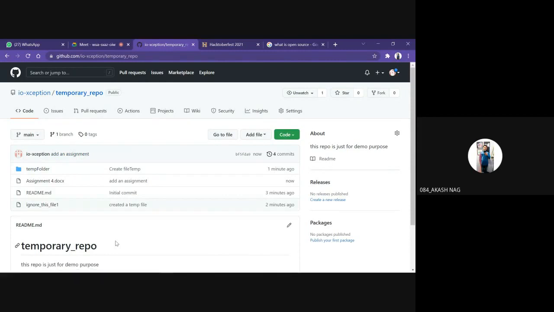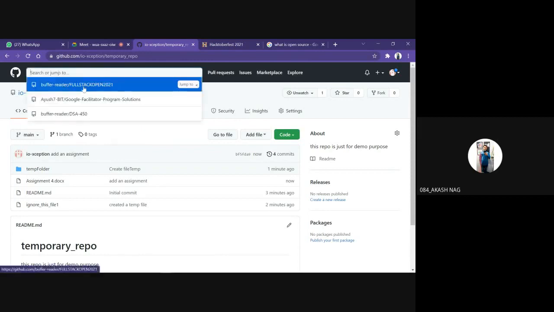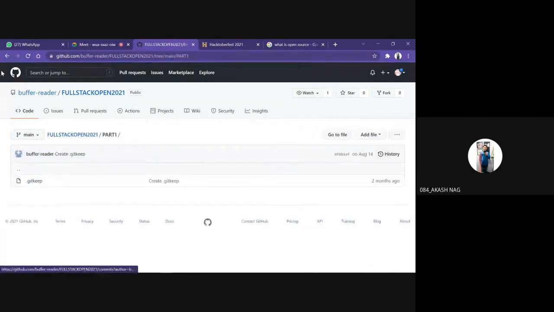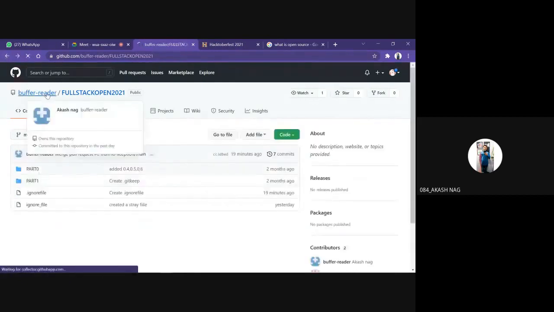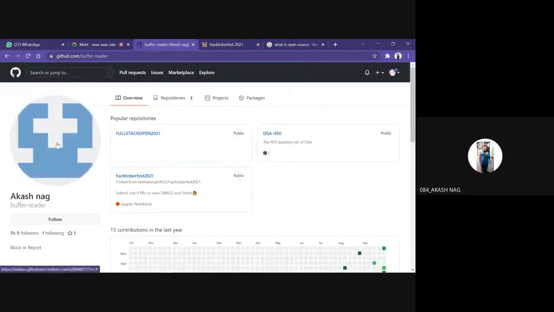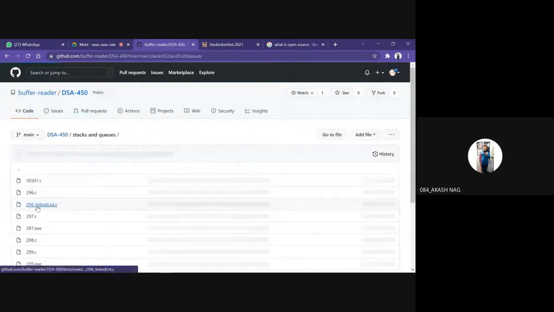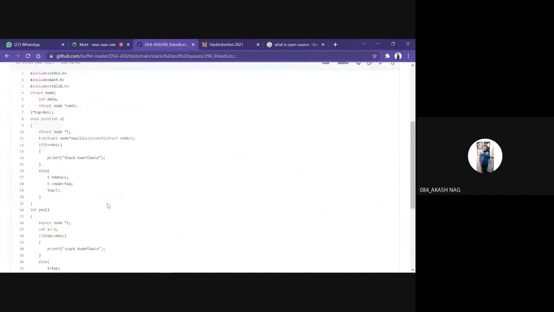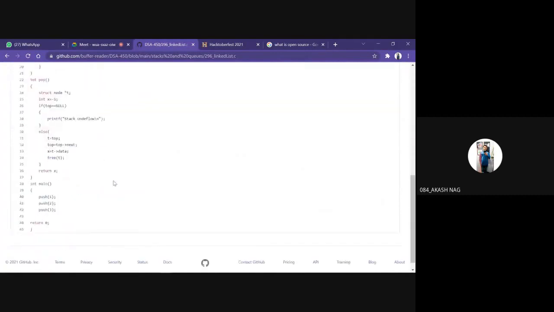The next thing that many of us confuse is what is a pull request. Suppose I want to check someone's Git repository, like another repository I have. I'm just browsing through it. Wait, just a minute. I went to my other GitHub and opened another repository. I read through it, and I think this code has some issues with it.